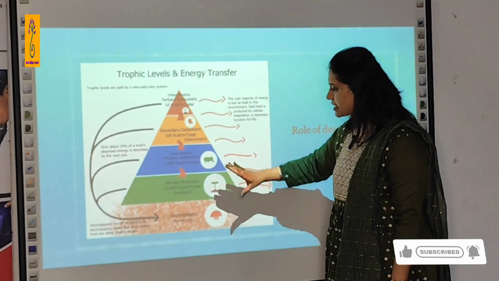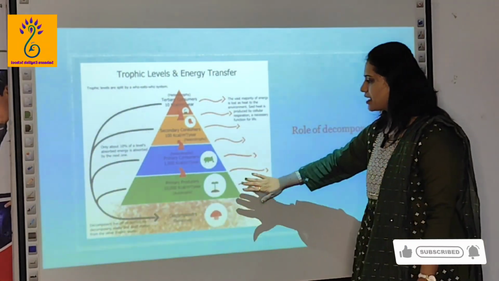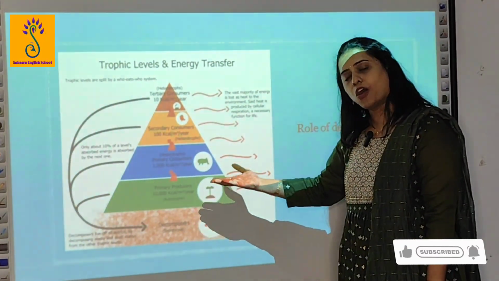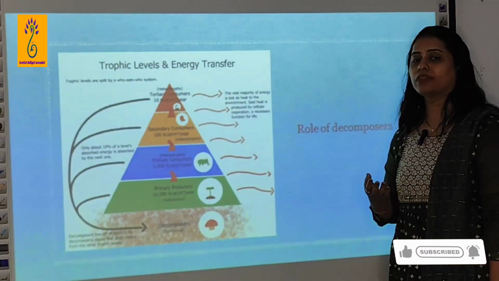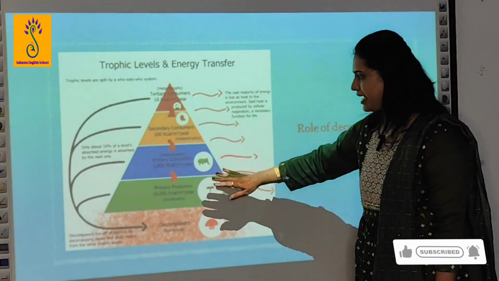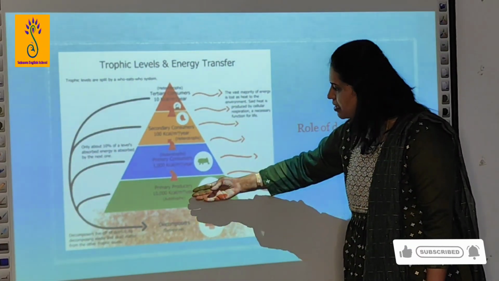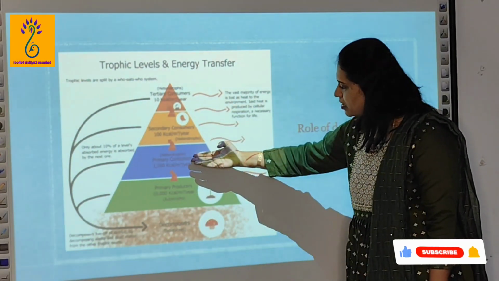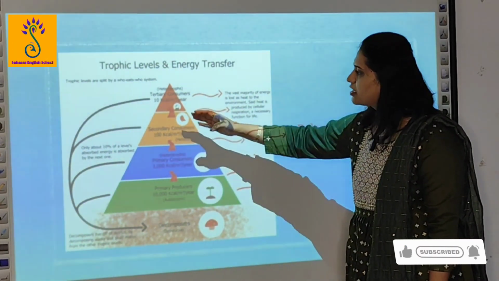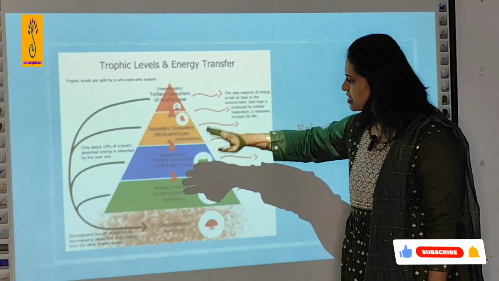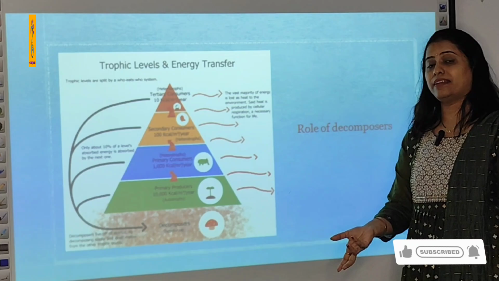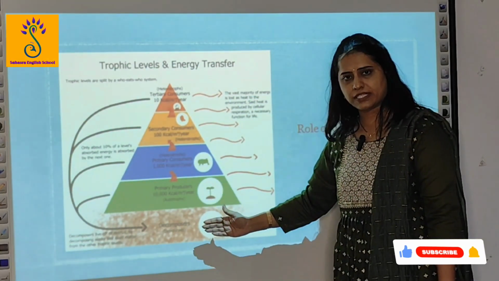Now coming to this, the green one here is the producers, the primary producers. Based on food eating habits, these are named primary producers, primary consumers, secondary consumers and tertiary consumers. This is about the trophic level, isn't it?